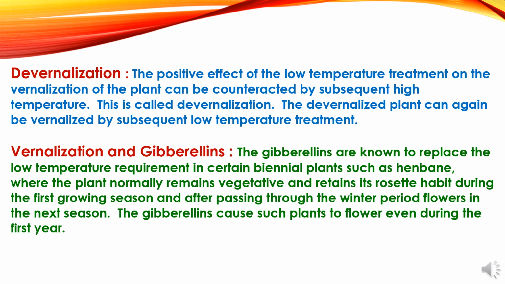Vernalization and gibberellins. The gibberellins are known to replace the low temperature requirement in certain biennial plants such as henbane, where the plant normally remains vegetative and retains its rosette habit during the first growing season, and after passing through the winter period flowers in the next season. The gibberellins cause such plants to flower even during the first year.